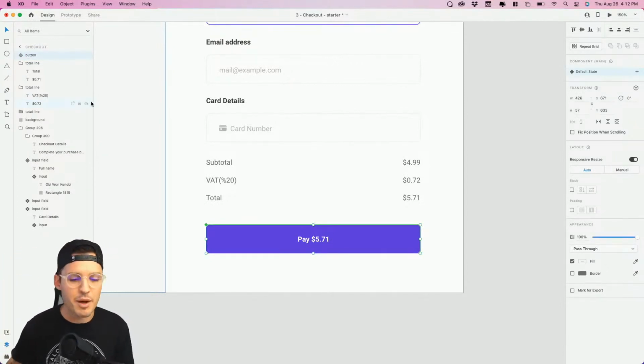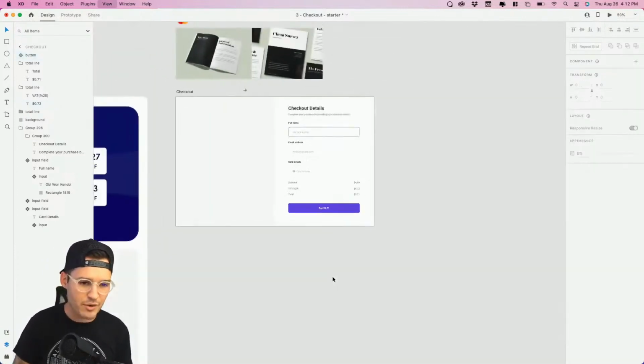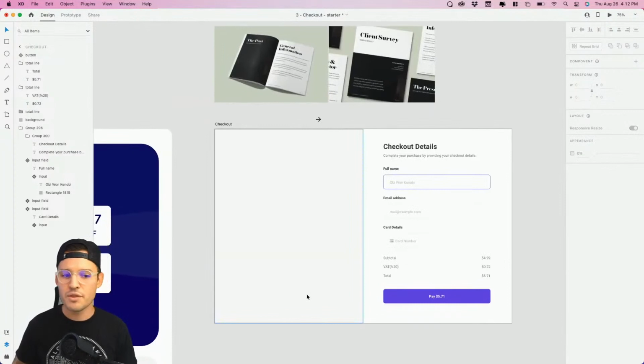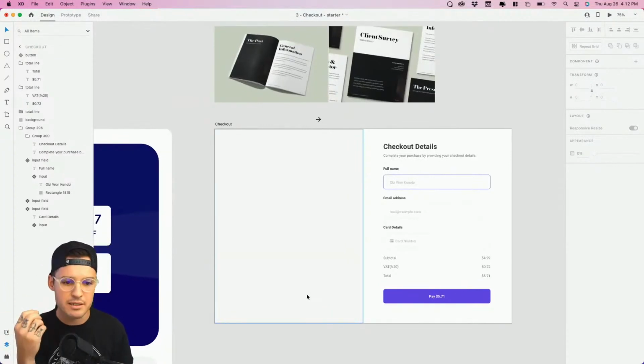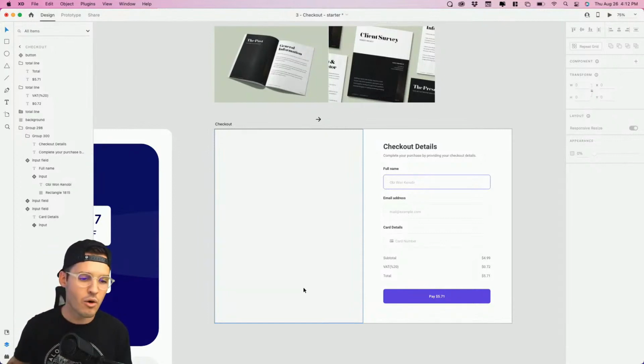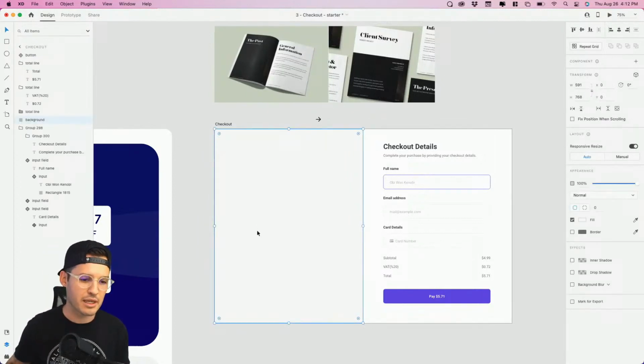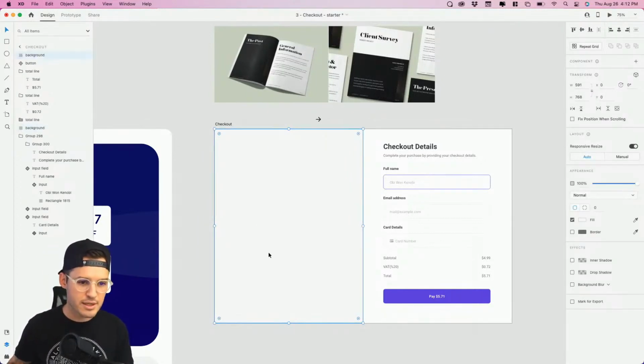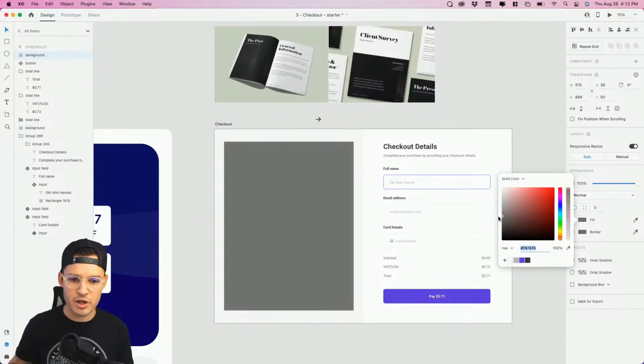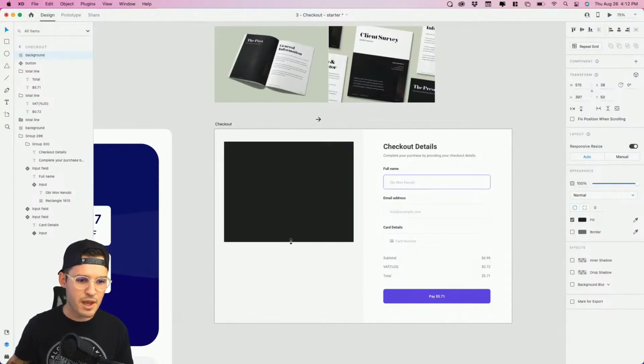Why? Because we like components. We could do an animated button if we had time, but we probably don't have time. So with that being said, let's now create a little bit of our slider over here on this side. I'm thinking what we need to do is, I'm gonna duplicate my rectangle. I'm gonna make this another color so you can kind of see what I'm doing here. I'm gonna make a nice big slider here.